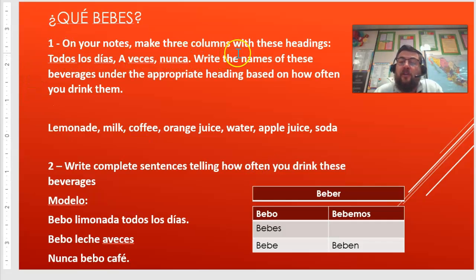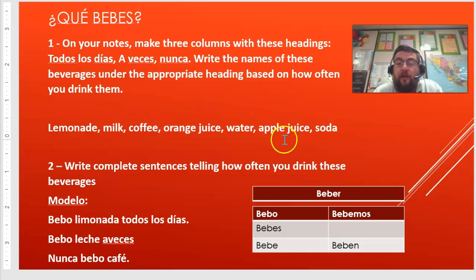On your notes, make 3 columns with these headings. Todos los días, a veces, and nunca. So remember, todos los días is every day, a veces is sometimes, and nunca is never. Write the names of these beverages under the appropriate heading based on how often you drink them. So, you're going to make 3 columns. You're going to put lemonade, milk, coffee, orange juice, water, apple juice, and soda. Okay, for soda you can just use refrescos, but put them under which one? Like if you drink it every day, right?